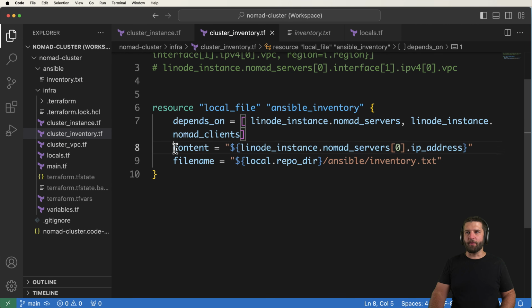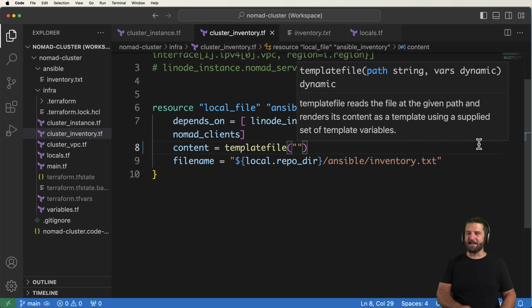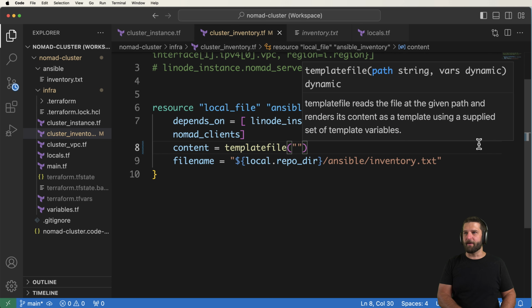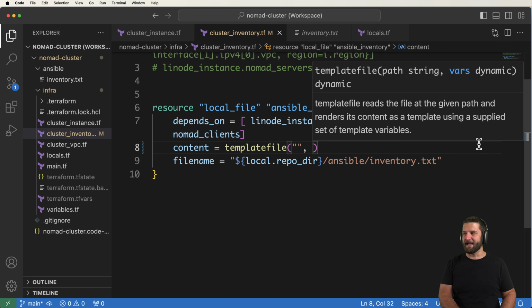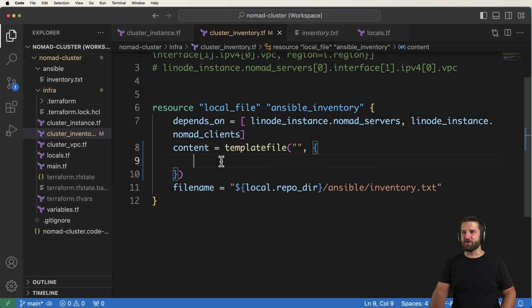Now it's time to look at how we can use something called a template file inside of Terraform. So this content right here is going to be replaced with something similar in the sense that we will still be doing string substitution, but now we're going to go ahead and use something called a template file. So we're going to define the actual template file in just a moment. We're going to actually start with the context that we're passing into it. So we're going to go ahead and add in a dictionary here. And so inside of this dictionary is what we want to use for our context.